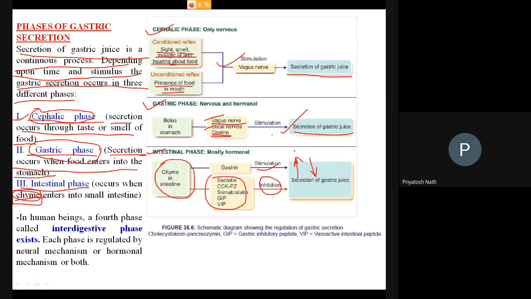So this three phase and the regulation is over. Okay, this is important. I'm telling you this is important. The question may come in the final examination also. Okay. So this is important. But I'm telling you it's important, just mark it immediately.